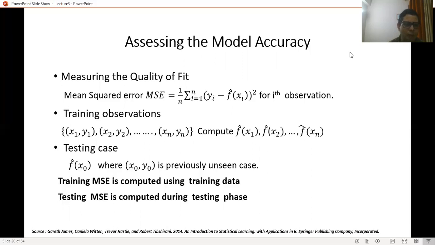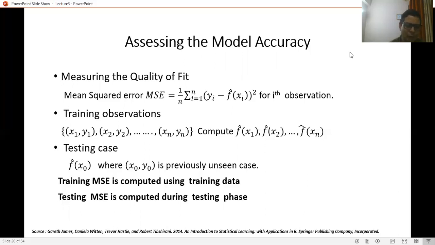And we are having training observations, then there is a mapping between x1, y1, x2, y2, because it is supervised learning. So there is always a mapping between the input variable and the output variable in the training data set. And we can compute the estimated function as f cap x1, f cap x2 up to f cap xn. And we can also give an unseen case after training, that is the testing case.